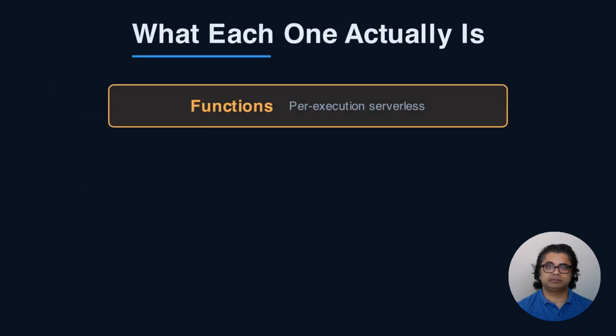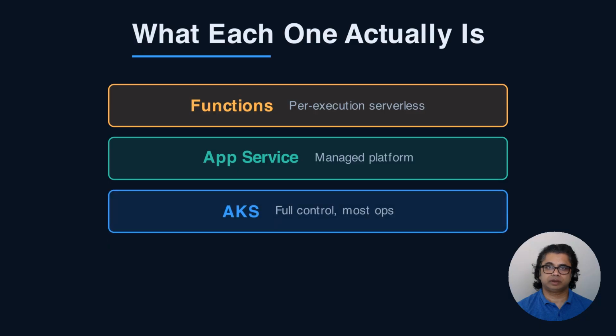Quick leveling. App Service is a managed platform for long-running web apps, and APIs, you bring code or a container. It handles the operating system, patching, scaling, and TLS. Functions is serverless, event-driven compute. Small units of code triggered by HTTP, queues, timers, or blobs, billed per execution on the consumption plan, scaling to zero when idle. AKS is managed Kubernetes. You own the cluster, the node pools, the networking, and the upgrade cadence, while Azure runs the control plane for free. The mental model: App Service abstracts the most, AKS abstracts the least, Functions is the most granular billing.